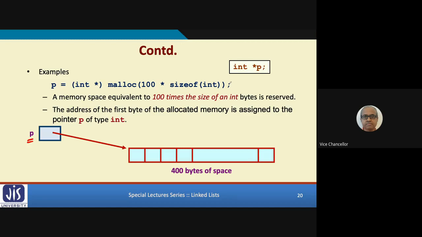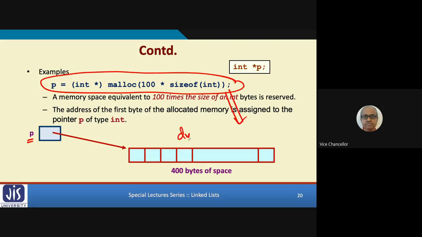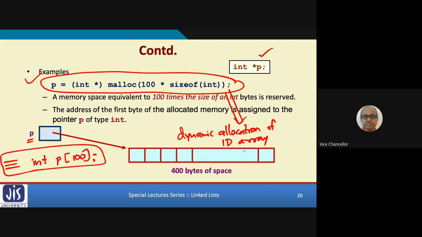So you see, once you do this, you have already done the allocation of a one-dimensional array. Whatever you are doing, this int star p followed by this is exactly equivalent to writing int p[100]. Because from after this, you can access the individual elements as p[0], p[1], p[2] like this, just like an array.